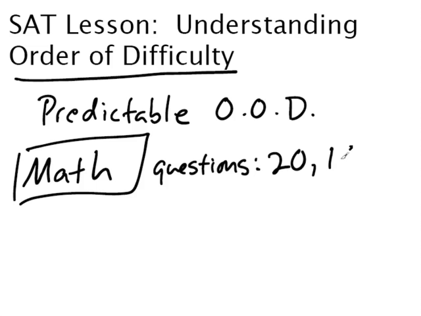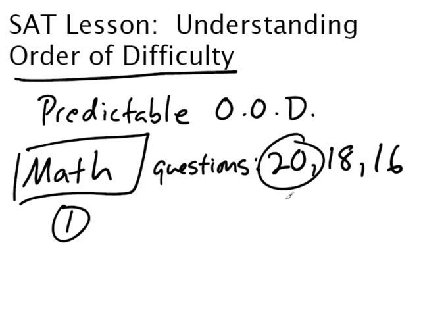There's a 20 question section, an 18 question section, and a 16 question section. All right, let's start with the 20 question section. The 20 question section is all multiple choice. Right. So it goes from number 1 to number 20, and it's just all multiple choice questions.